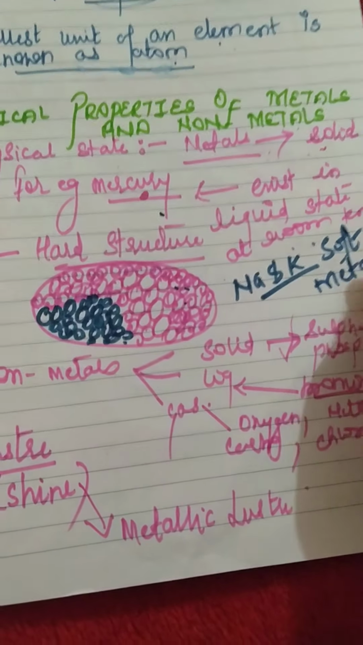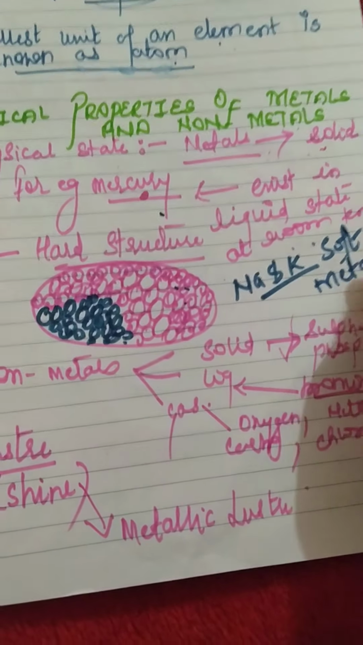Now the second property is luster. Luster means shine. You might have seen the best example: the kada that the boys are wearing, and the girls are even wearing bangles of silver metal. They have a shine on them. You can take the example of gold also. So all metals have a shine on them. That means we say the property is lustrous.